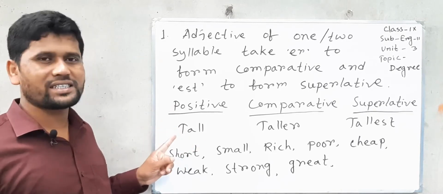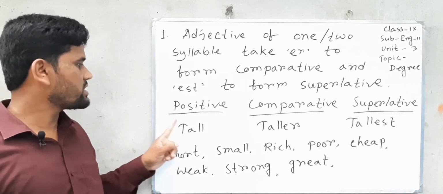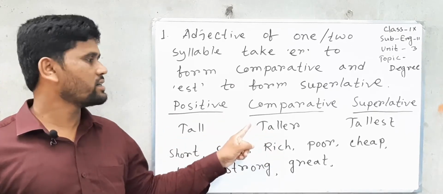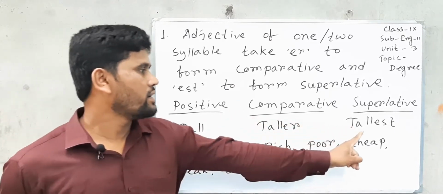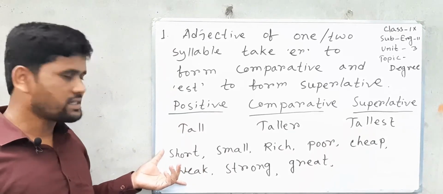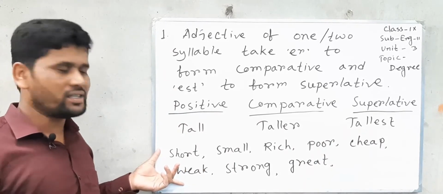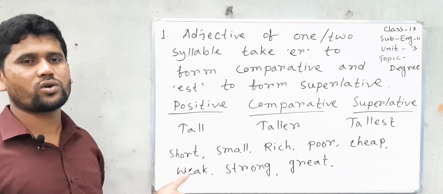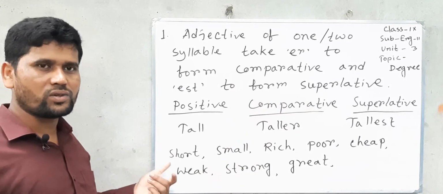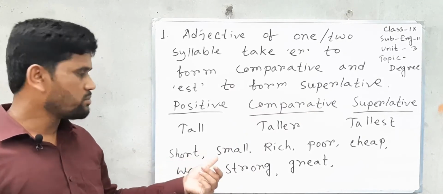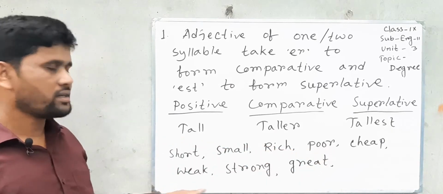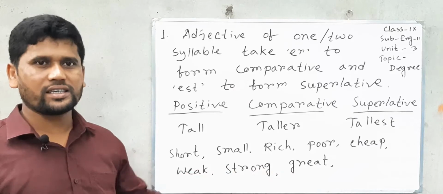Here I mention tall is positive degree, and I only add er to make comparative degree, and add est to make superlative degree. Here there are some words. I think you will change the words into comparative and superlative. Here I would like to read out: short, small, rich, poor, cheap, weak, strong, great. I think you will do that.